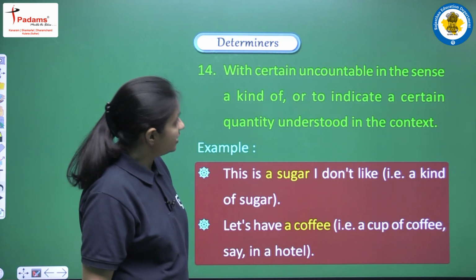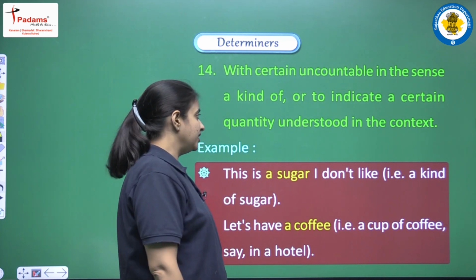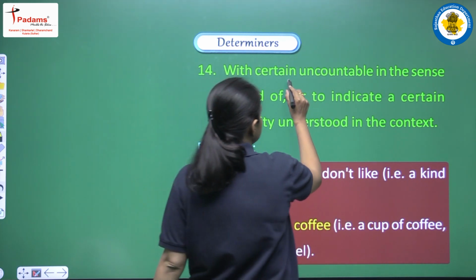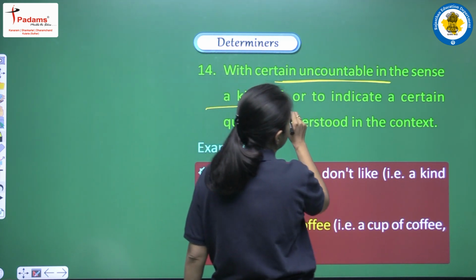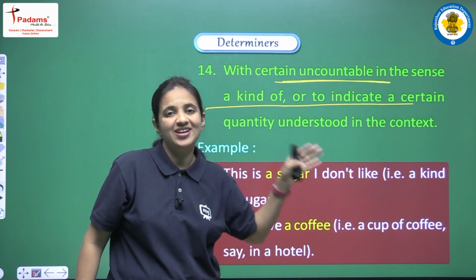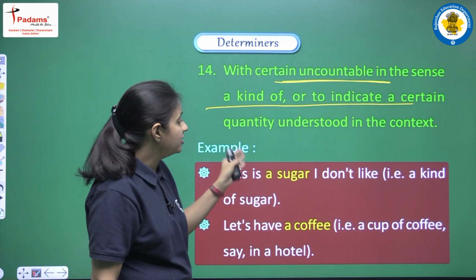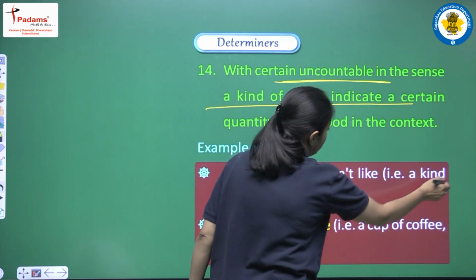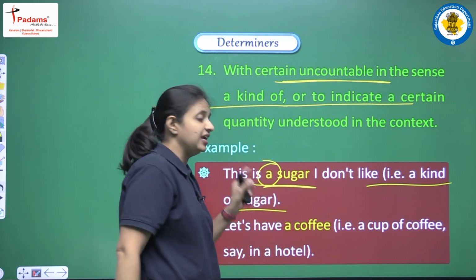Next is with certain uncountables, in the sense of a kind of, or to indicate a certain quantity understood in the context. So yes, a or an can also be used for uncountable nouns, when we have the sense of a kind of, or a certain quantity that is understood in the context. Let's see the example to understand this more clearly. We have: this is a sugar I don't like. Here we are trying to say a particular kind of sugar, or this kind of sugar. So here sugar is an uncountable noun, but here we have a as an article.